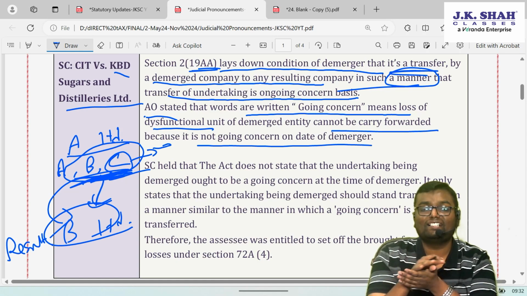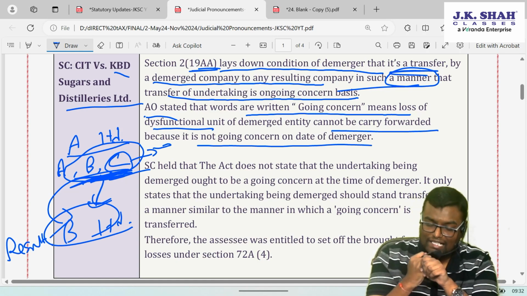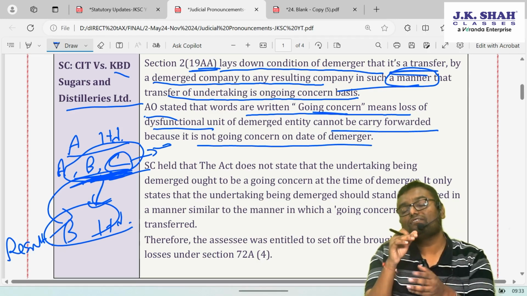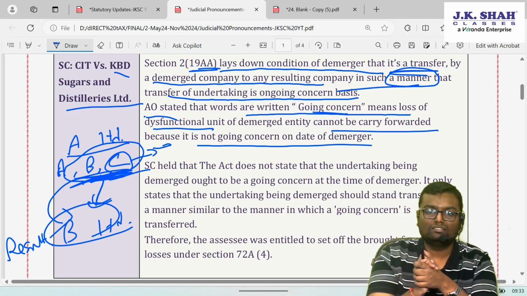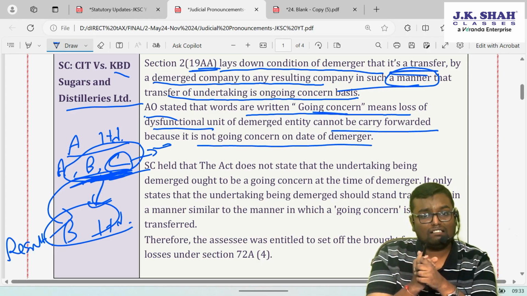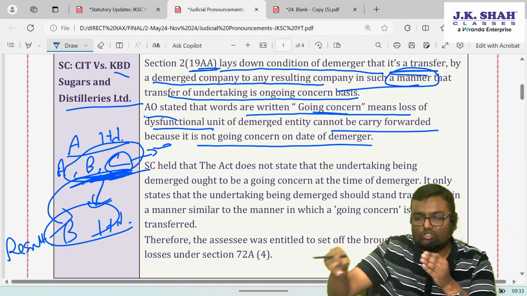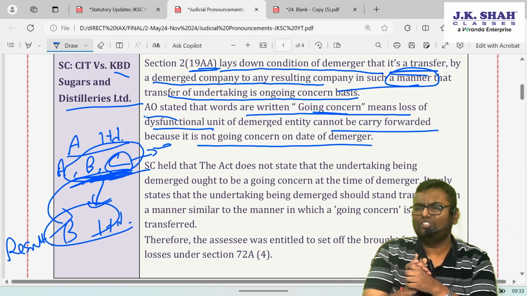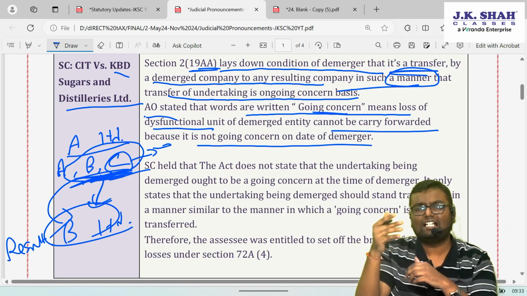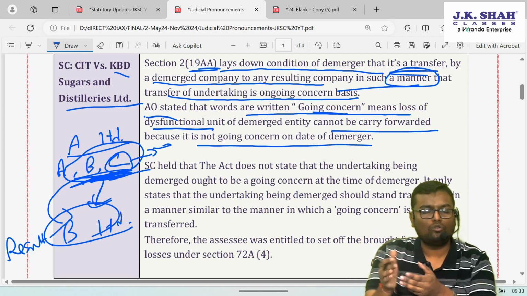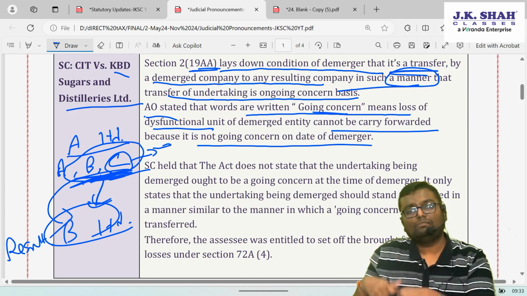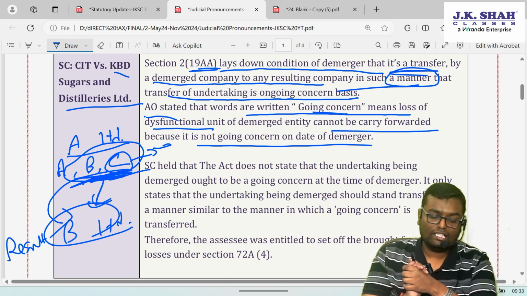Supreme Court rejected this. Supreme Court held that here the wording going concern does not mean that the units which are transferred should be a going concern. The going concern wording means that this demerger process should be done in a way that is done with a going concern entity. It doesn't have any reference to the units which are transferred, whether closed or going concern. Even a closed unit can be transferred. The losses can be set off and carried forward by the resulting company.